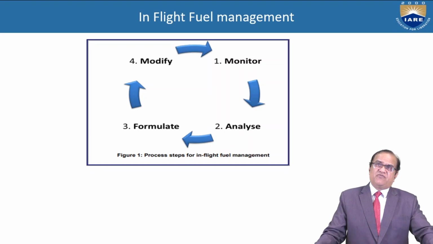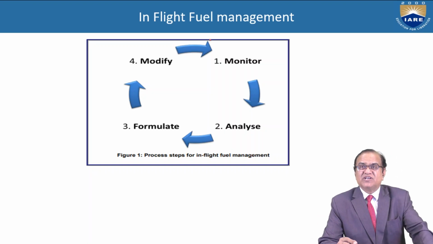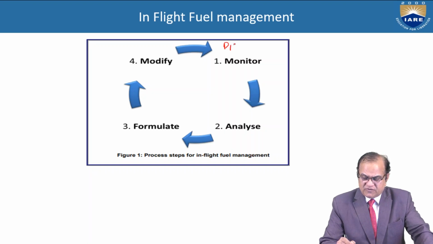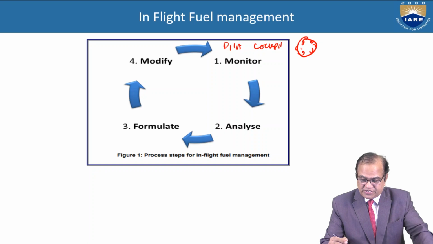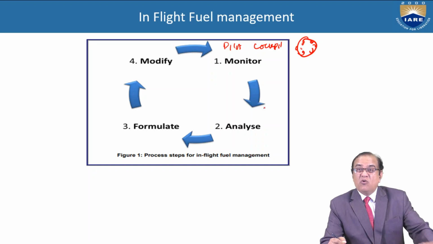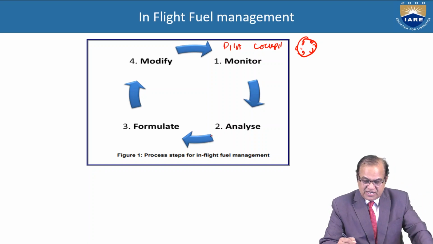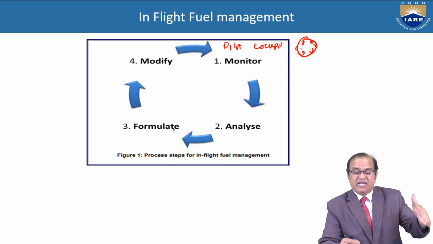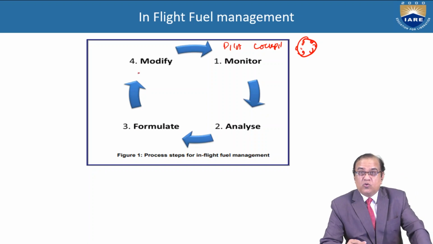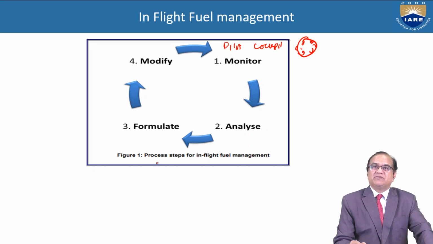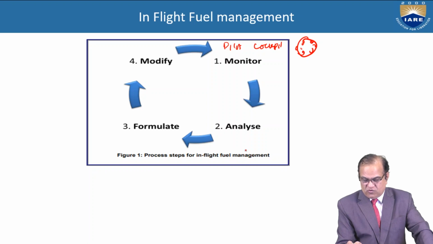We have the flight management for the fuel. In this, the first one is to monitor. The pilot will monitor from the cockpit. He will see how much fuel consumption there is, and whether it is as per the requirement or not. Then the pilot will analyze how much fuel is required to reach the destination, and whether it is okay in case of any emergency. Then the pilot will formulate. Then if required, he will modify the route so that there is no emergency, and in this way the flight management system is working. It is shown here, the process steps for the in-flight fuel management system.